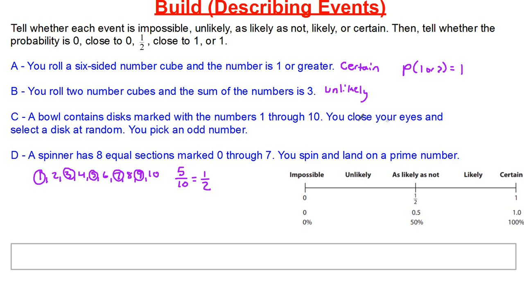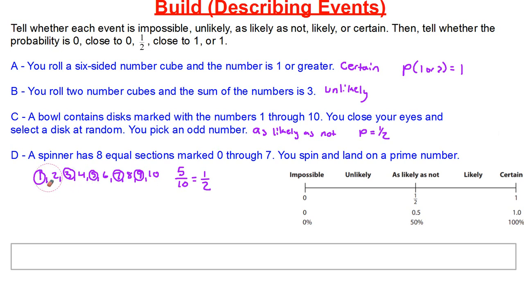So I could say that this event over here is as likely as not to happen because the probability is going to be equal to 1/2. So I'm going to put as likely as not. All right, so P equals 1/2 in this situation here. Okay? Now, let's go on to our final situation, D.